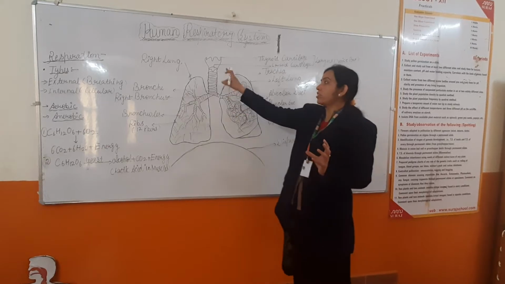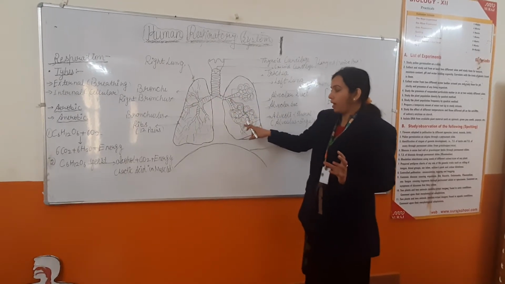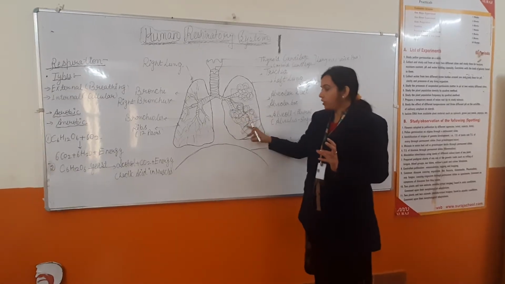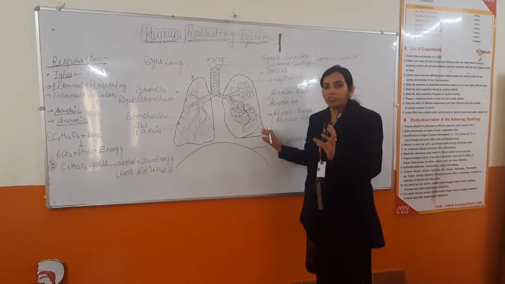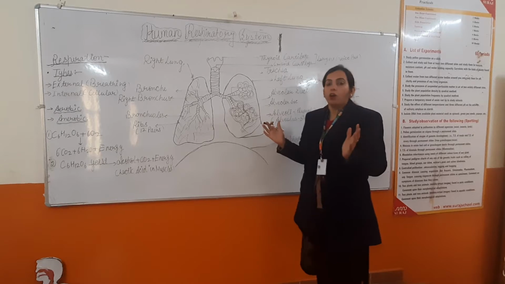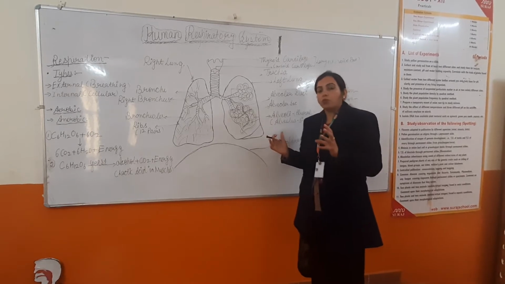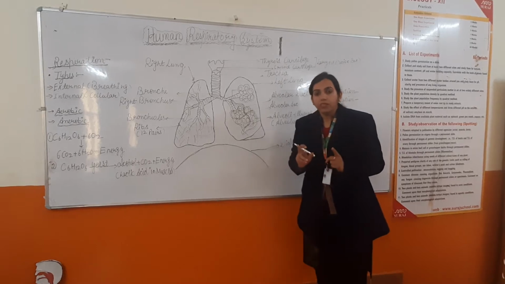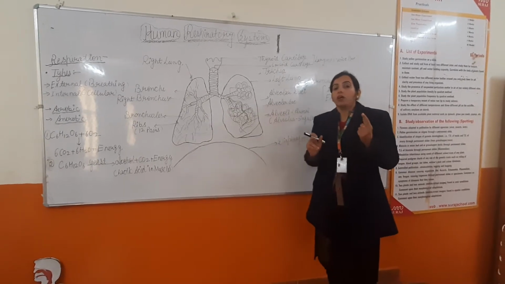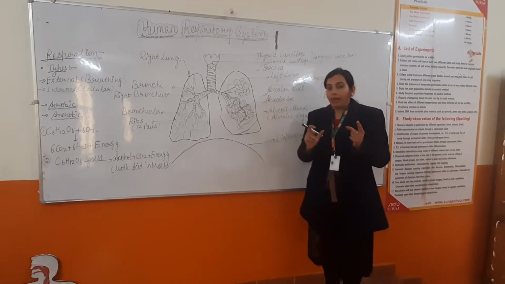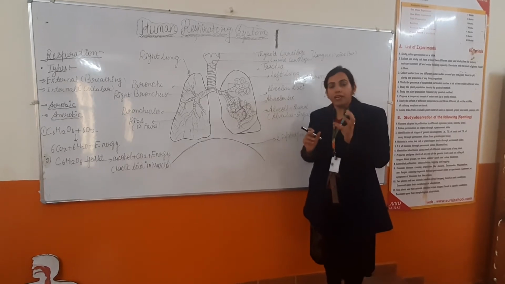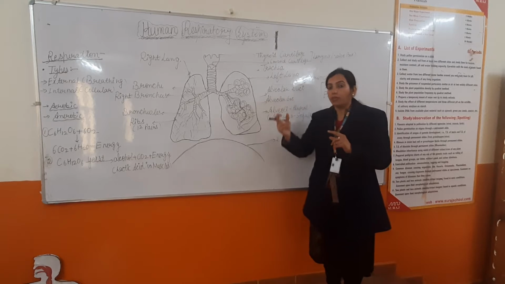Now the oxygen-rich air which has entered through this path will diffuse into these blood vessels, and these blood vessels will carry this oxygen-rich air into different parts of the body, where the process of respiration takes place, as the nutrients are already present in the blood vessels, which have come in through the villus. And I hope you remember villus or villi are the small finger-like structures which are present in the small intestine.